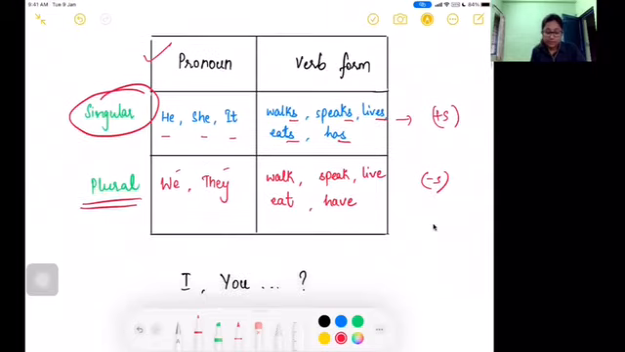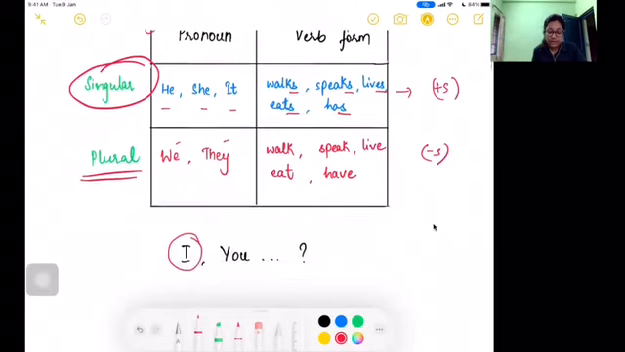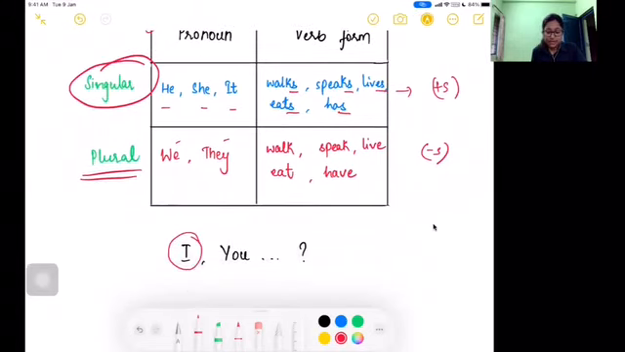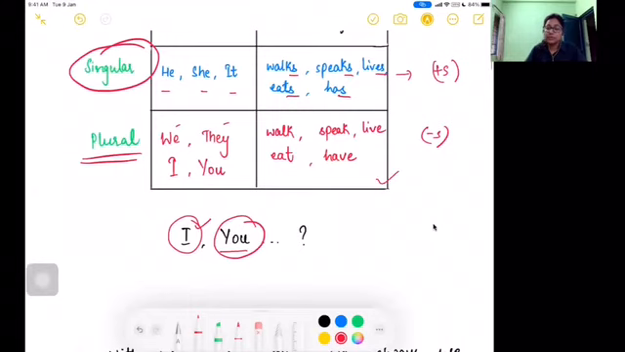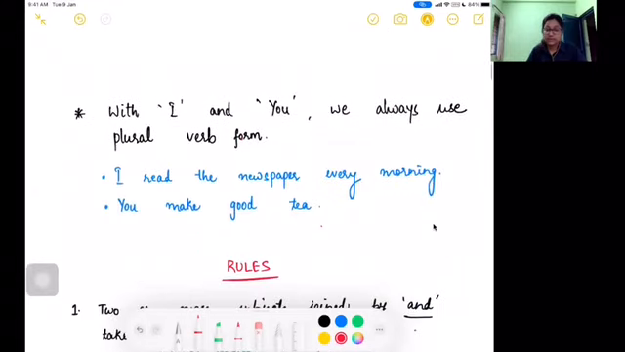You might be wondering now, what about I and you? I is always singular, right? You may be singular or plural depending upon the context. So I and you always function as plural forms, and hence we will use the plural verb forms along with I and you. Look at the sentence. I read the newspaper every morning. Here we haven't used reads, right? We have used I read the newspaper. Reads will be wrong. You make good tea. Again, with you we are using the plural verb.